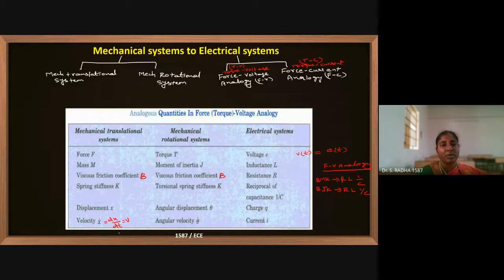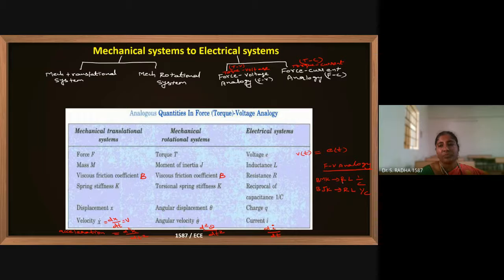For the second order derivative, because in the equations we are using d square x by dt square, that is acceleration, written as d square theta by dt square in rotation. In this case it will be di by dt, the second order derivative, theta double dot.